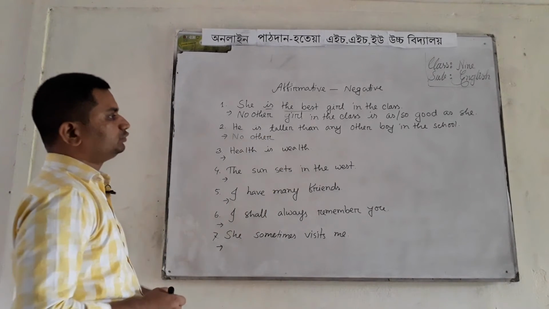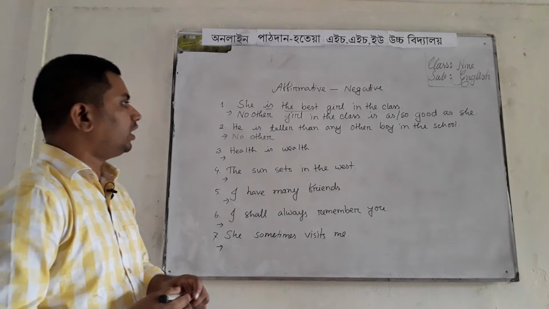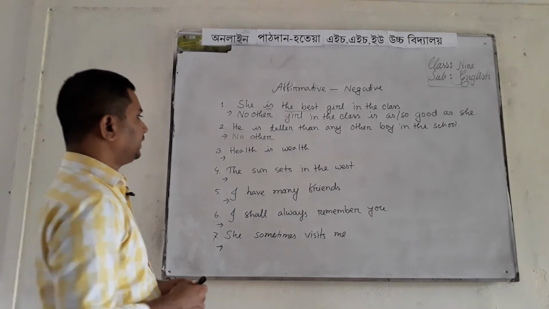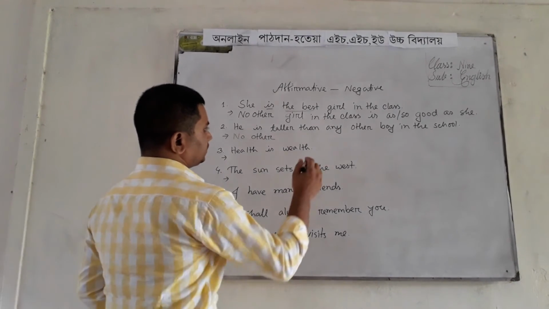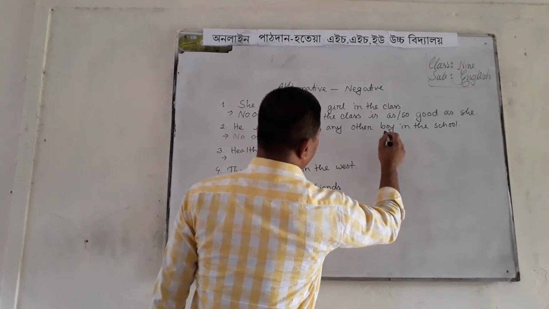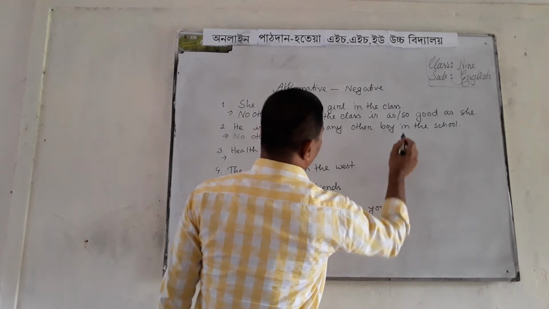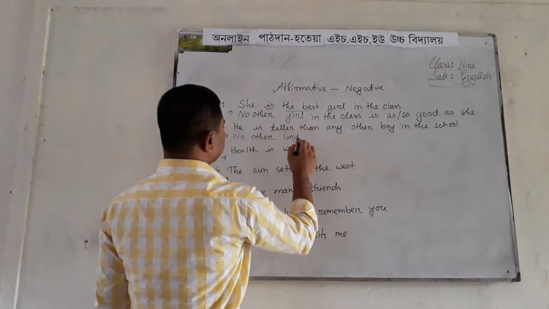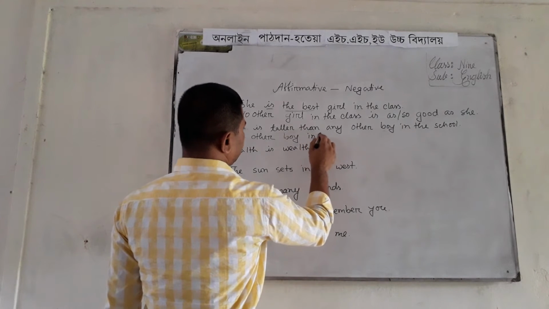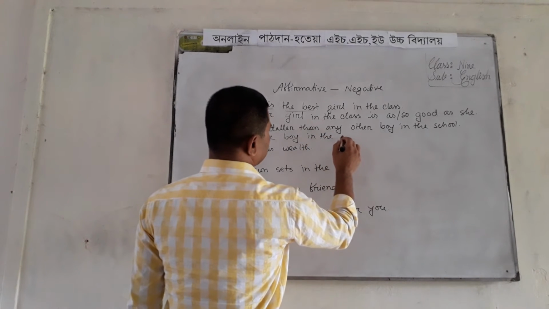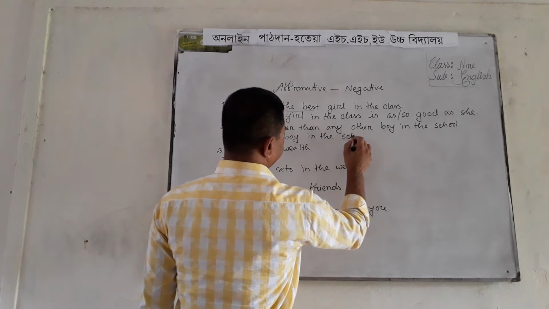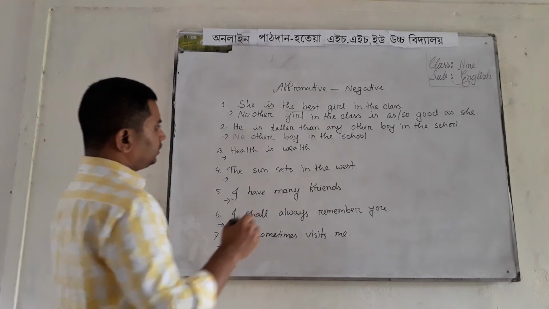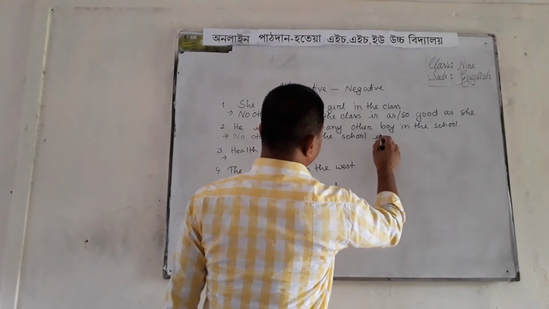Then we will have to write the rest part of than any other, that is boy in the class. So I'll have to write no other boy in the class, then we have to write is.